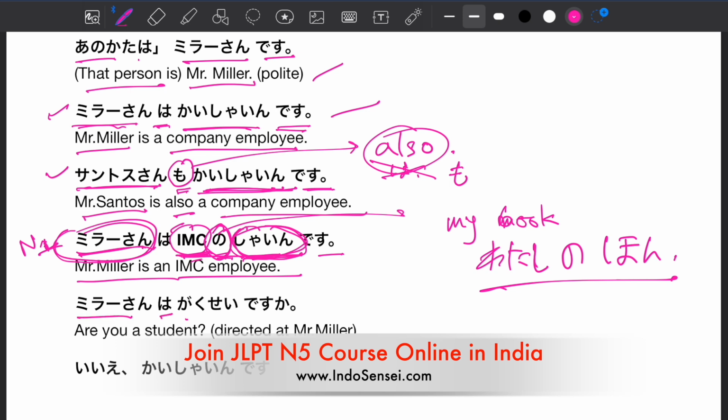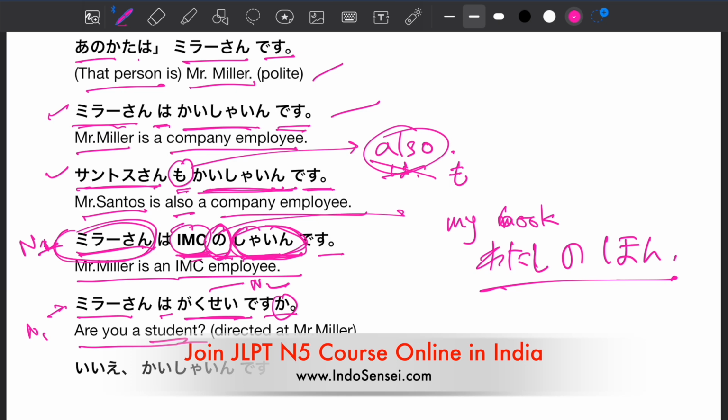Mira-san wa gakusei desu ka? Gakusei means student. Mira-san is N1. Gakusei is N2. Ka is a question marker particle. So the meaning of this sentence is, are you a student?